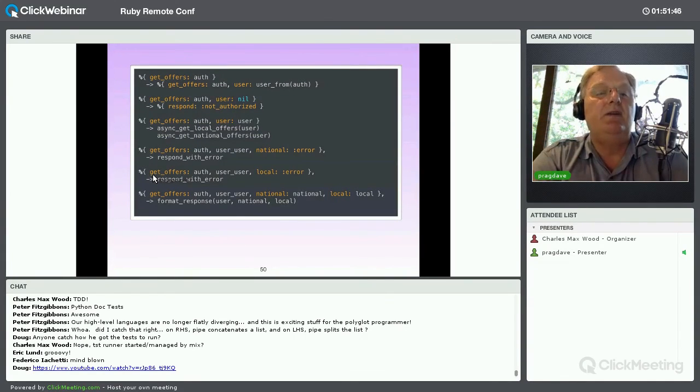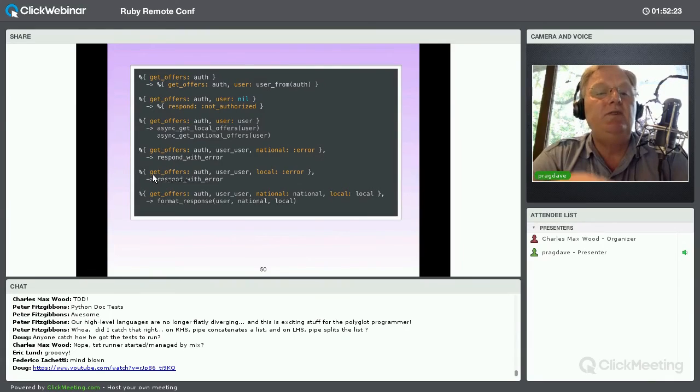So initially I have this percent squiggly bracket. This is a map, it's a bit like a Ruby hash. So it starts off, my state is get offers, and I have authorization. And whenever I match that in my state, well, what I want to do is to go and find the user from that authorization. So my result from this is another map that has the same get offers thing in it, but now I'm going to add into it user and then the user from authorization. Now I've got a new state. If the user is nil because we didn't actually do the authorization, then all we have to do is to respond not authorized, and then we're done.